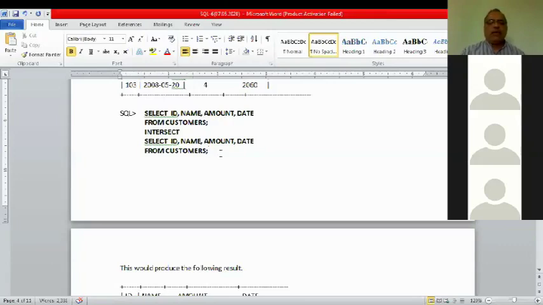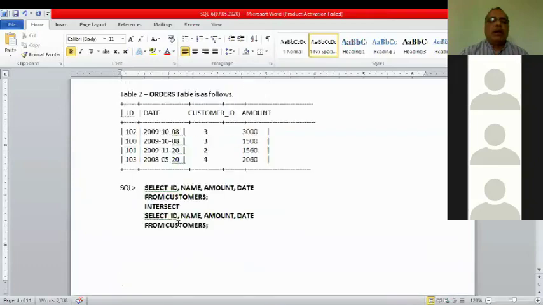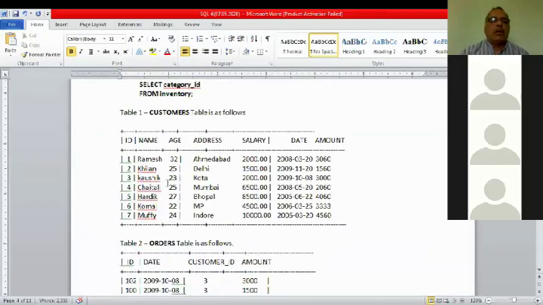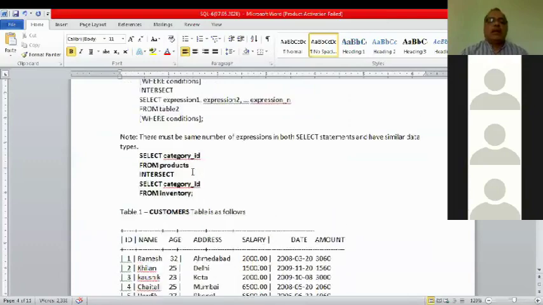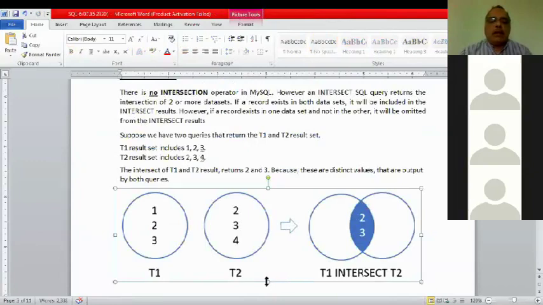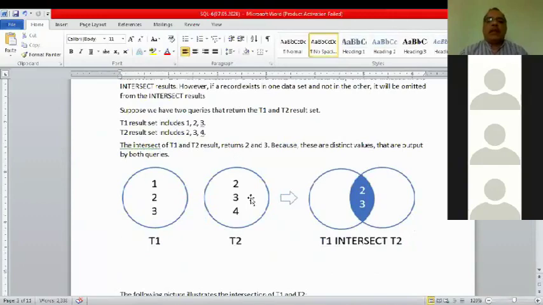Okay, sir. So now intersect. What is the output? This is the expected output: only the common values from both of the tables will be coming. This is called intersect. Mostly the questions come to explain the concept of intersect. What is intersection? Explain it in graphical format.